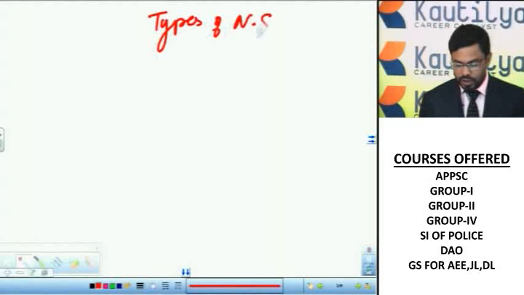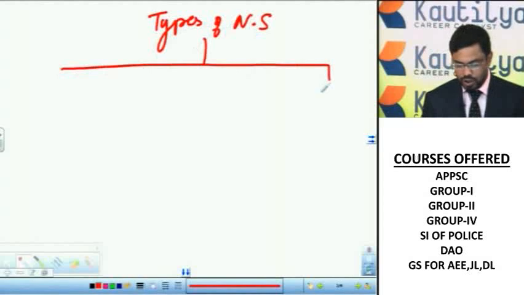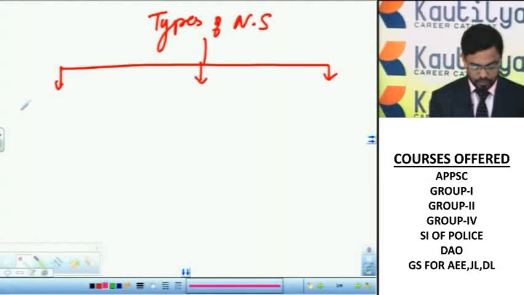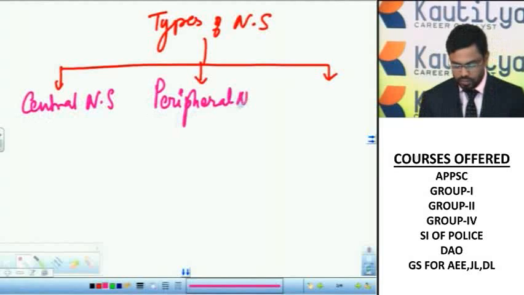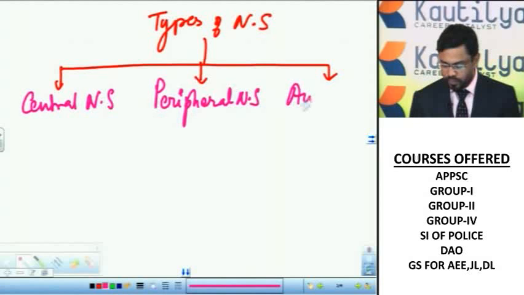Let us discuss the types of nervous system. The nervous system is mainly divided into 3 categories: central nervous system, peripheral nervous system, and autonomous nervous system.